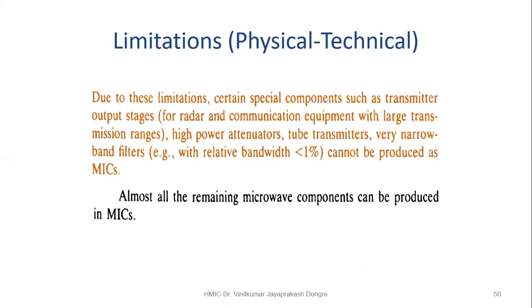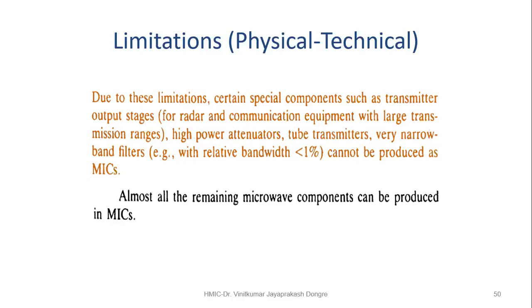Due to these limitations, certain special components such as transmitter output stages for radar and communication equipment with large transmission ranges, high power attenuators, tube transmitters, very narrow band filters, for example with relative bandwidth less than 1%, cannot be produced as MICs.